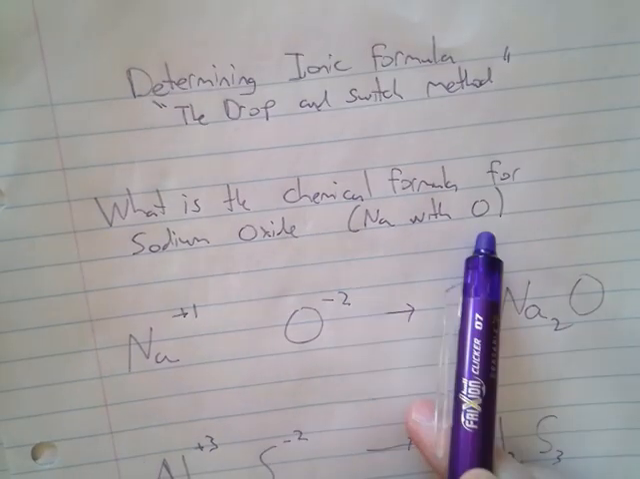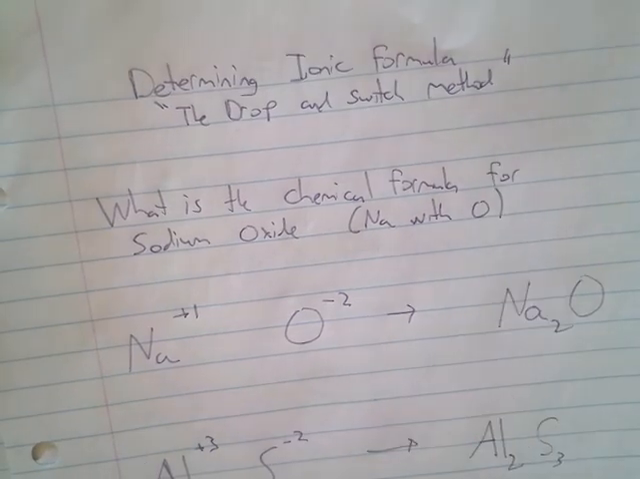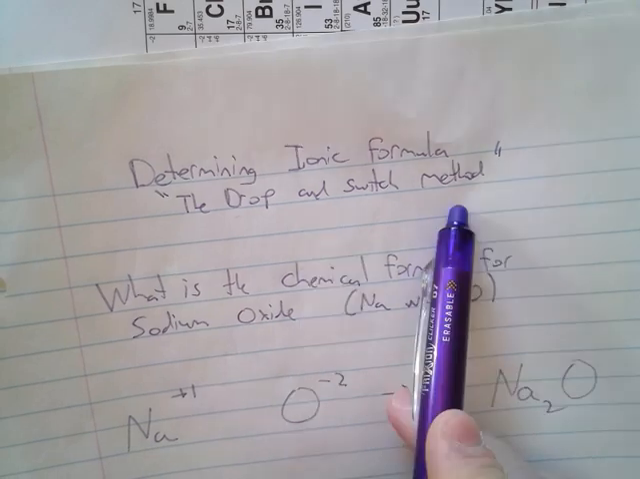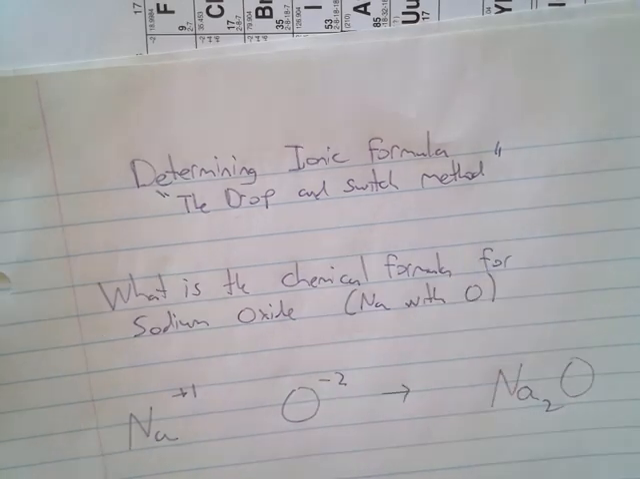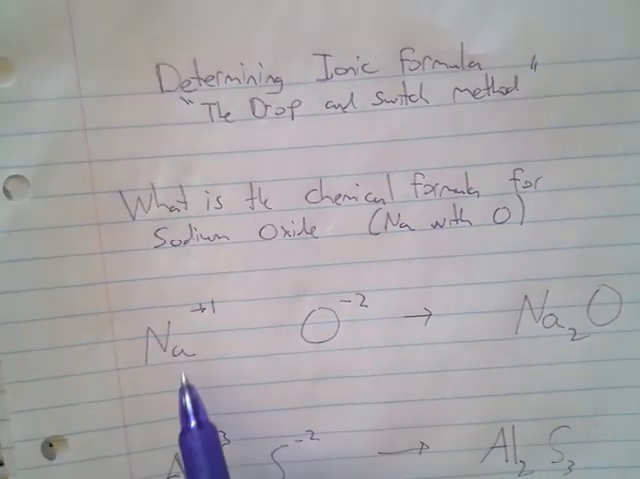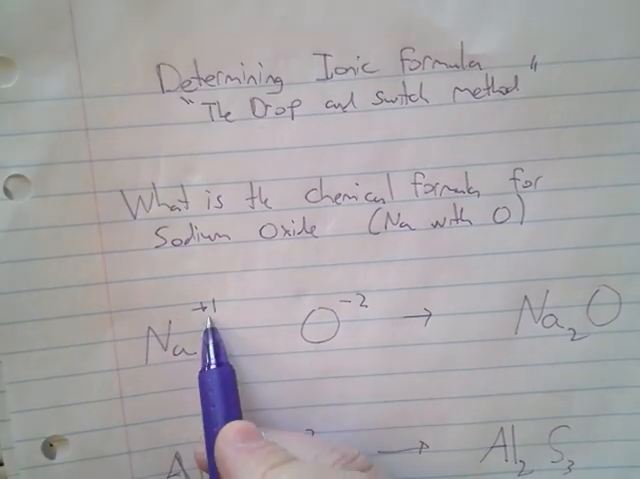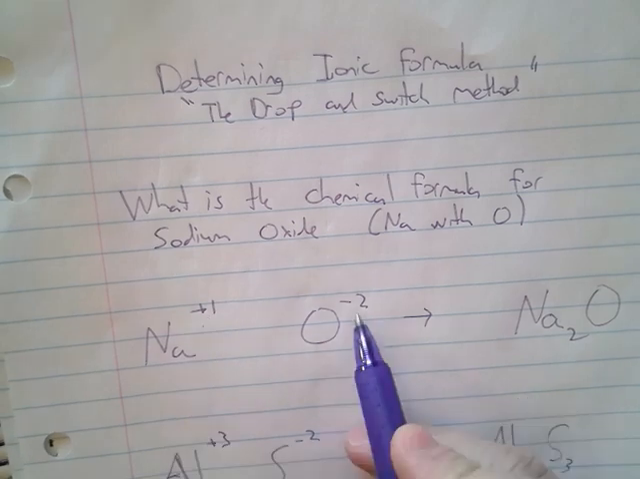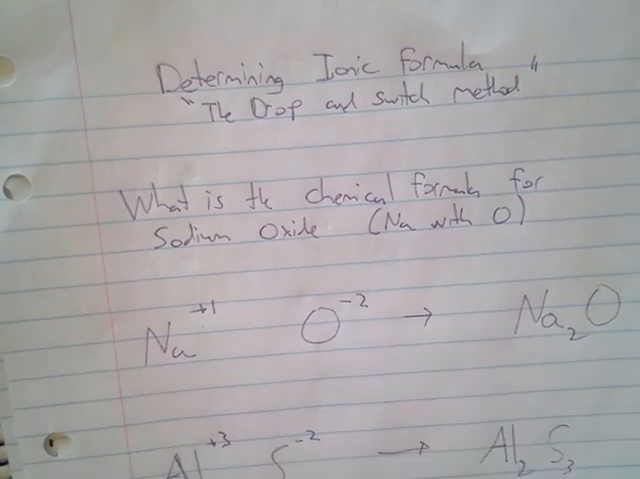There's a method called the drop and switch method, which says take the charges that are in the reference table, forget the pluses and minuses, just look at the numbers, and drop them and switch them to the opposing atoms. So let me show you how it works. When I look up Na in the reference table, it says Na is a +1, and when I look up O, it says O is a -2. Or more accurately, that's what they're going to become once they lose and gain their electrons.